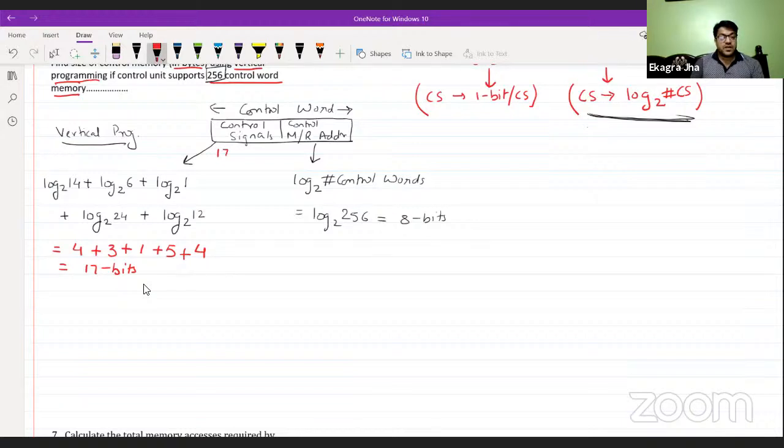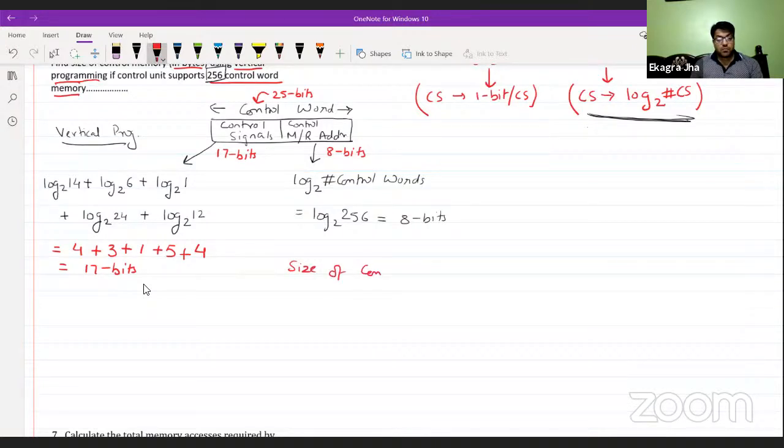So 17 bits long should be the control signal field, and 8 bits long should be the control memory address field. In total, this control word is 25 bits in length, and the number of control words you are having is 256. So the size